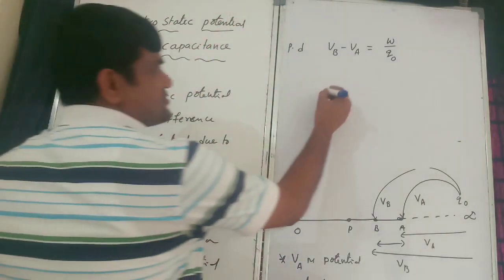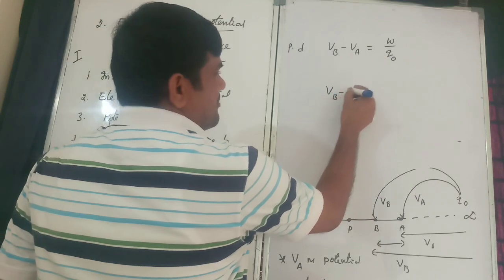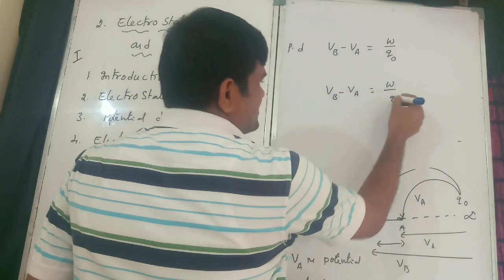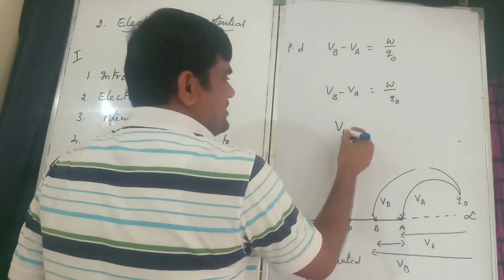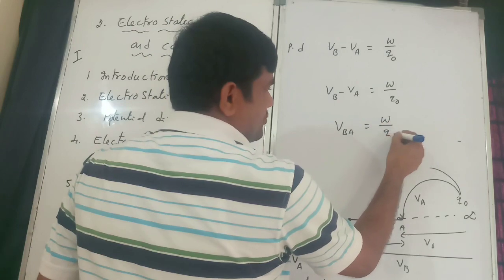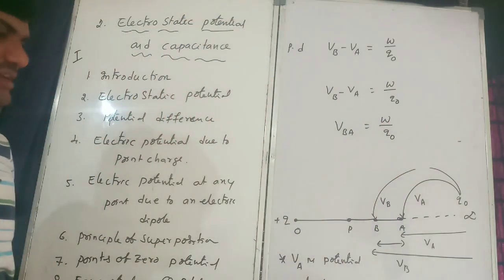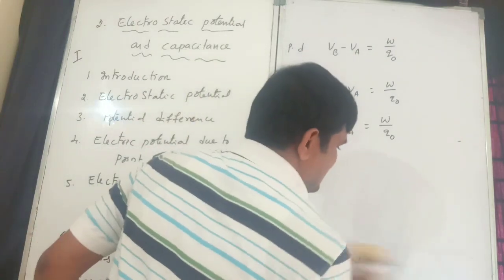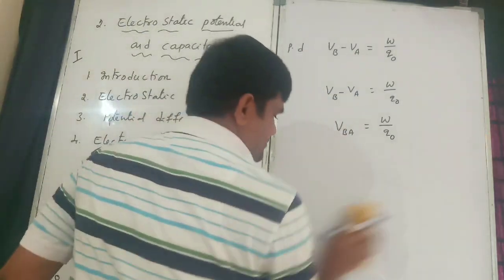So potential difference VB minus VA is equal to W by Q naught. We can also write this as VBA, which is W by Q naught. Are you clear, everybody? So this is the potential difference.